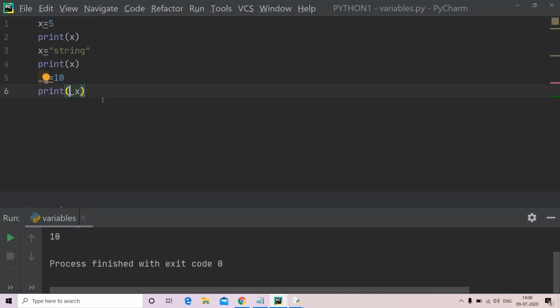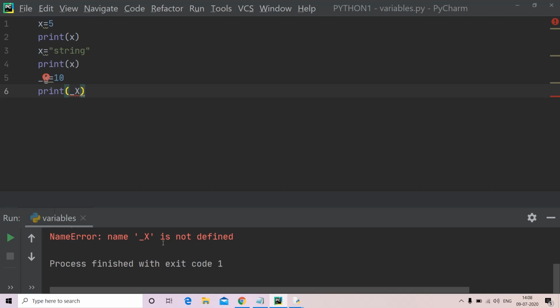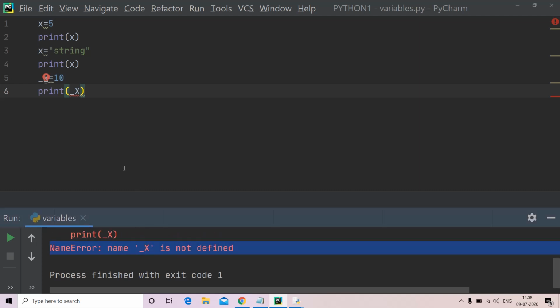Okay, now let us see if it prints underscore capital X or not. I'm running my program again. See, name underscore capital X is not defined. So why? Python variables are always case sensitive. The lowercase x will never be equal to the uppercase X. Remember that Python variables are always case sensitive.